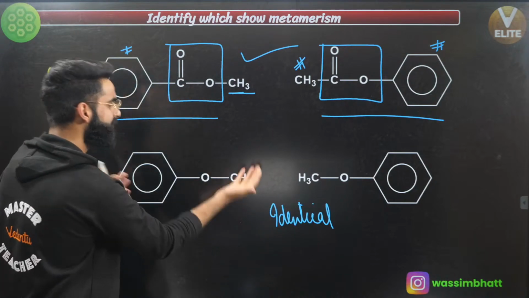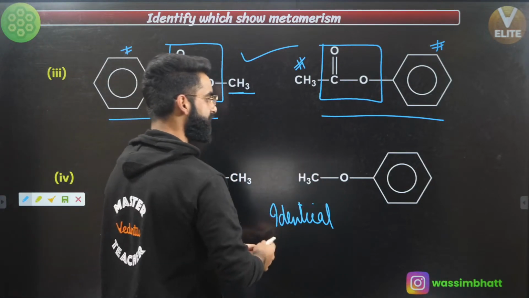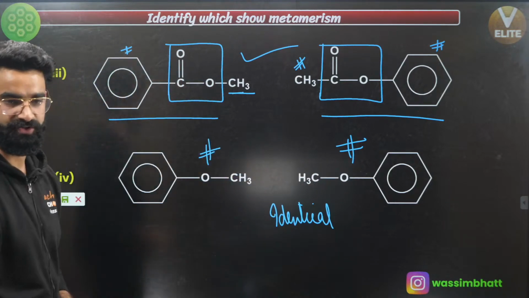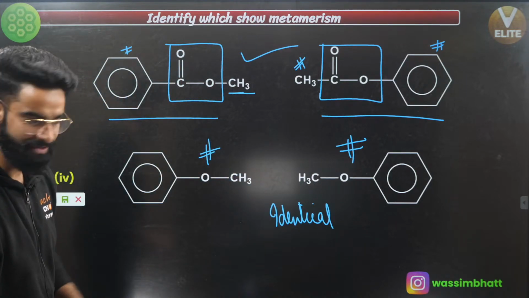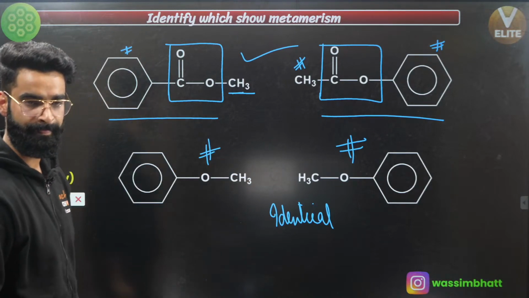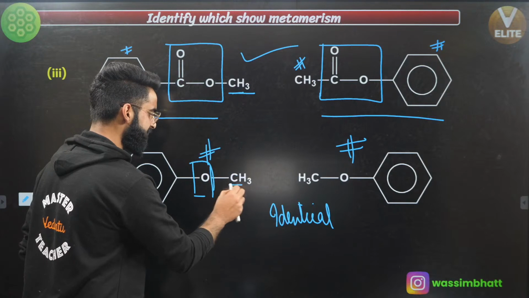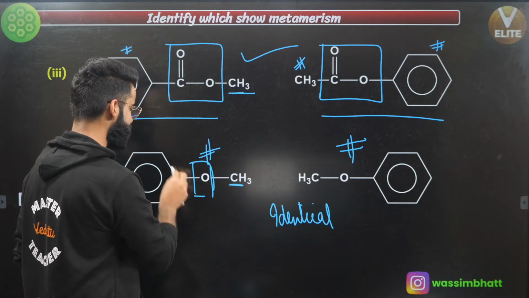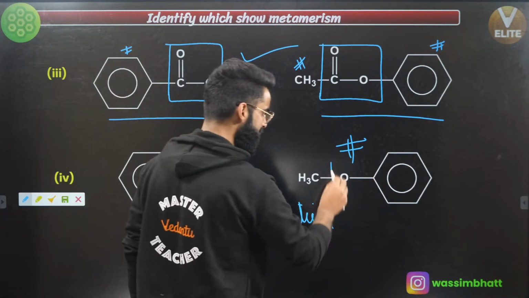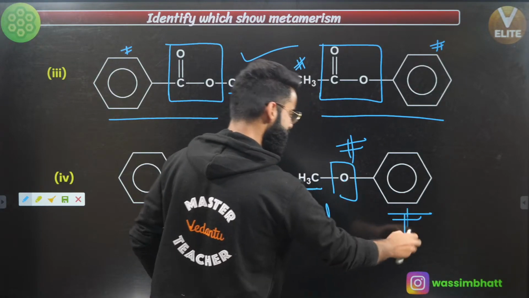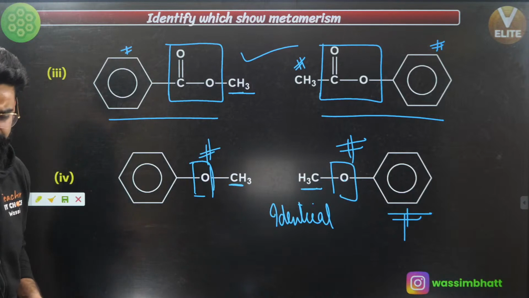If I reverse the first one, I get the second one. Okay, so these are identical molecules. These are not isomers of each other. Yeah, got it? You can check it out. This is the group: oxygen is attached with carbon on one side, and oxygen is attached with this phenyl ring on another side. Similarly, this is the group: oxygen is attached with CH3 on one side, phenyl group on the other side. These are basically your identical molecules, right?